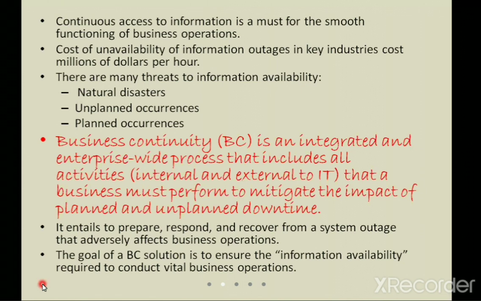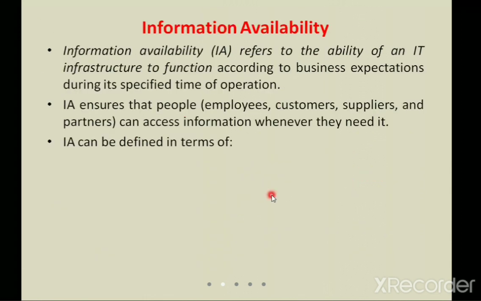Moving on, what is information availability? Information availability refers to the ability of an IT infrastructure to function according to the business expectation during its specified time of operation. Simple definition: availability of the information whenever they want to perform any sort of operation.